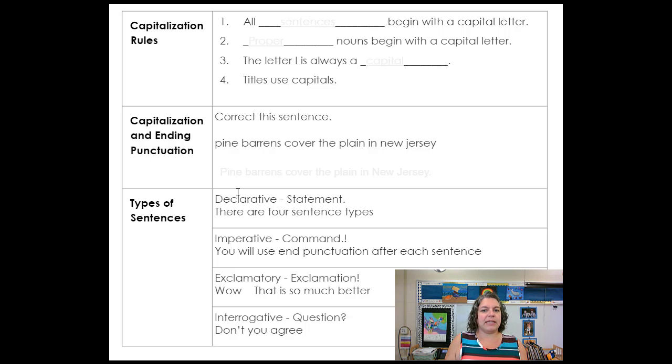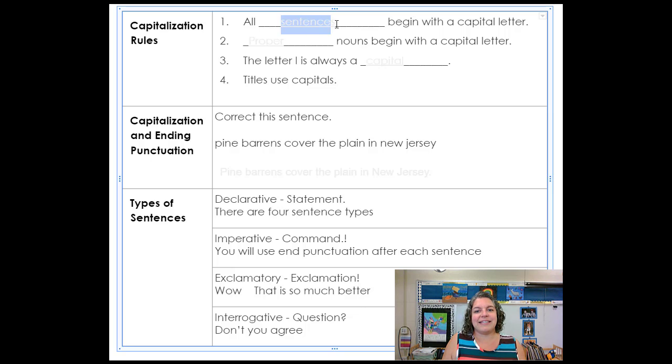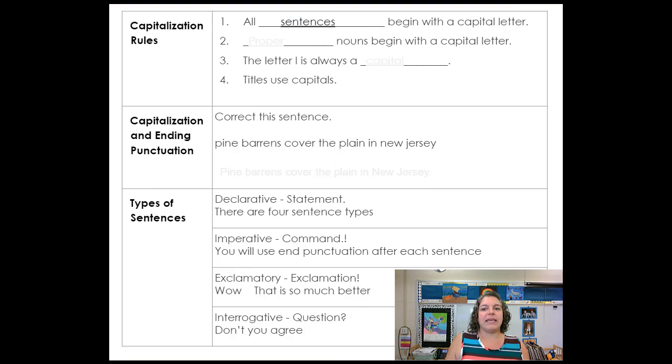All right, let's start with capitalization rules. There are 4 rules for capitalization. You should be writing this down. Rule number 1: all sentences begin with a capital letter. So every single sentence, that first word starts with a capital letter, always. When you're texting, sending Mrs. Lopez a private message, emailing your parents, or writing a paper, every sentence starts with a capital letter.